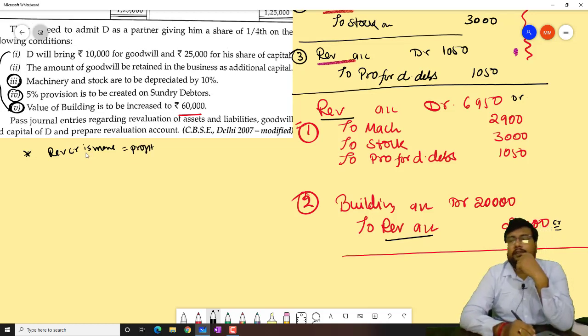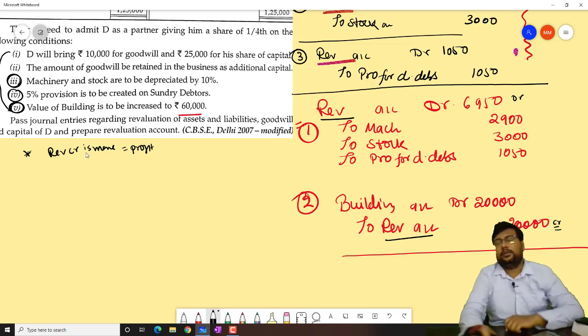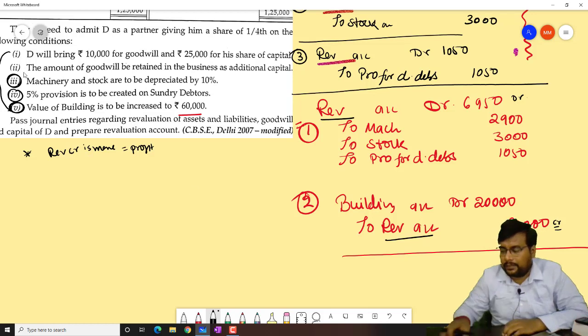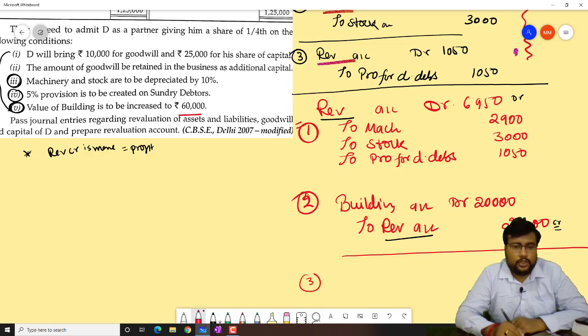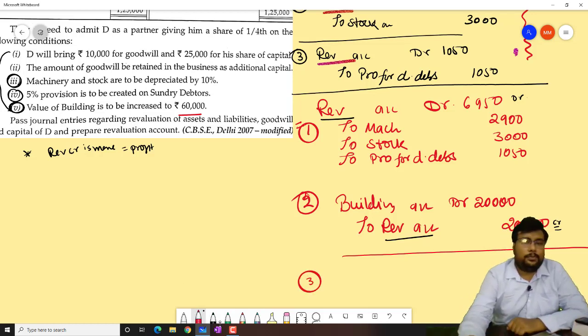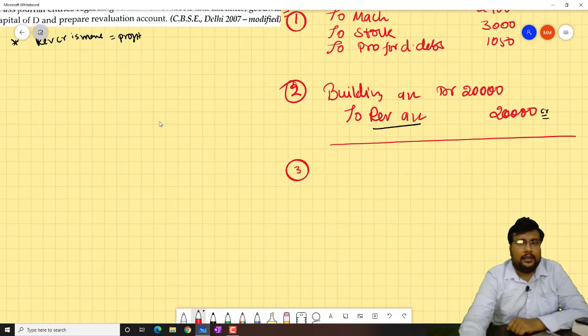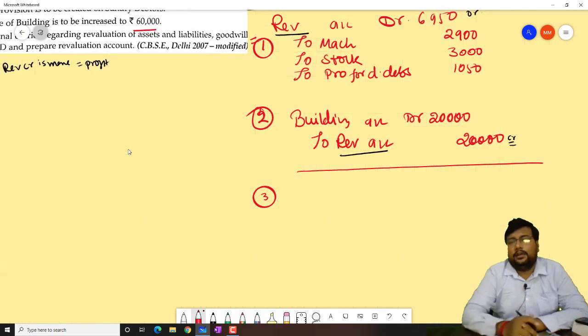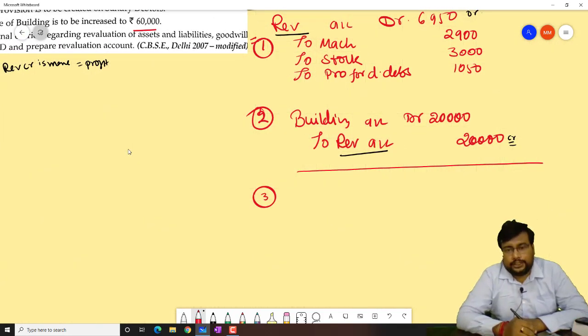So how much profit do we have? 20,000 minus 6,950. How much will it come, beta? It will come 13,050. And this particular profit will be divided between the old partners in the old ratio.